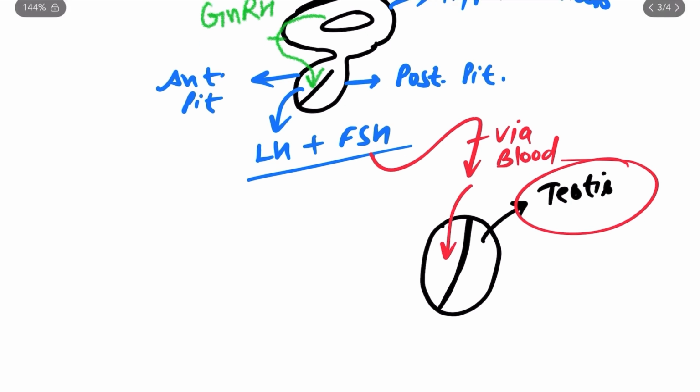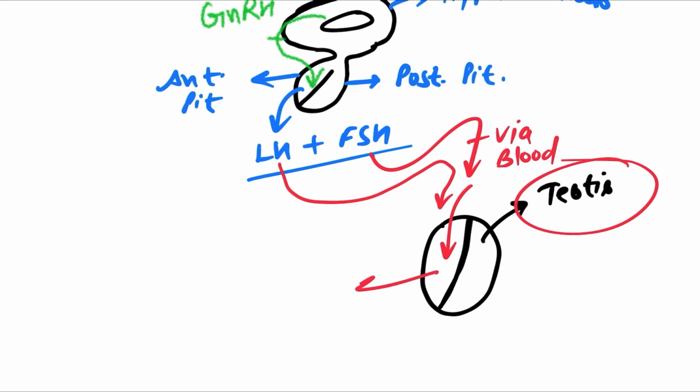So let's just take an example of only one of these hormones, and I'm taking the example of LH. This LH travels via blood towards the testis, and after reaching the testis, it allows the testis cells to function.